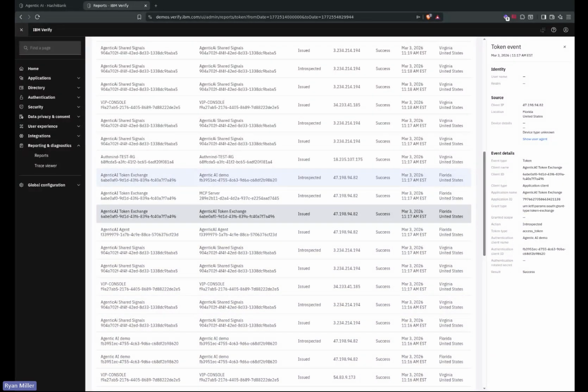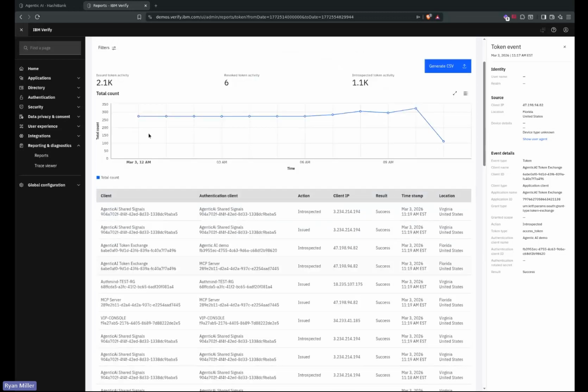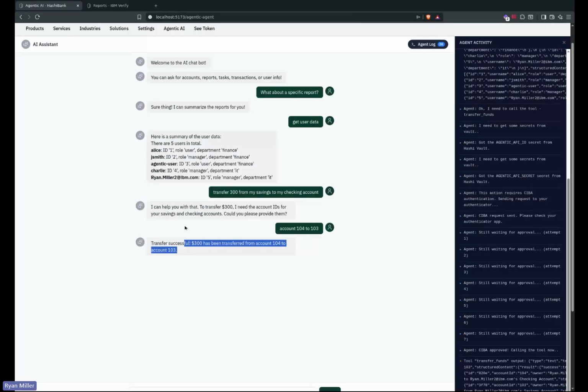But start to finish, this is how we monitor and track with Vault and verify which agentic AI agents are doing what on whose behalf. Machine to machine is a little bit different. That's a lot more towards the Vault side to spin up, spin down, and everything else like that. But these specific on-behalf-of flows are really the tricky part, because if you're not doing proper delegation of access, it all falls apart. So start to finish, yeah, that's our agentic AI demo.